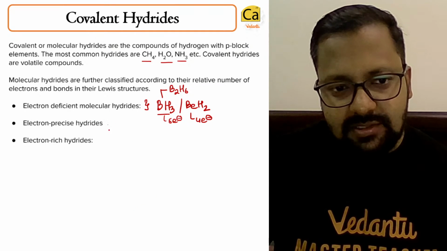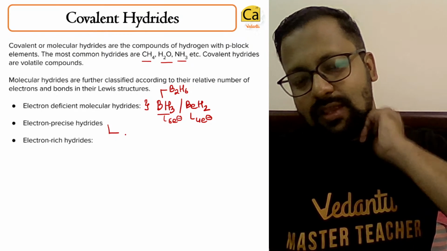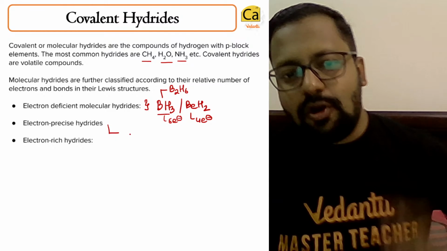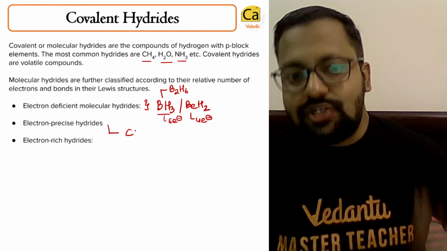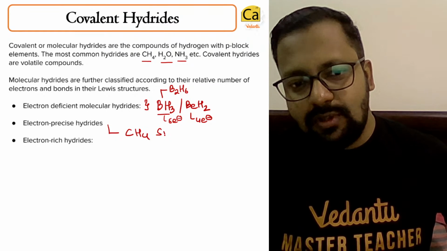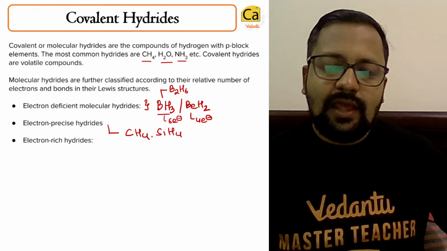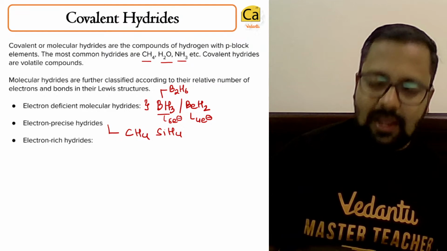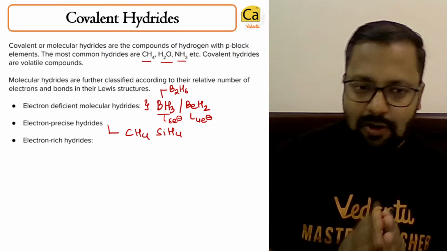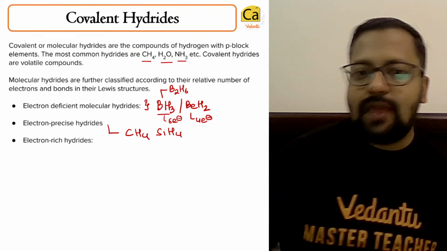Electron precise is like those which have exactly an octet, and not more electrons, no unshared pair of electrons. CH4, SiH4: the octet of the central atom is achieved, and there are no extra electrons for donation.